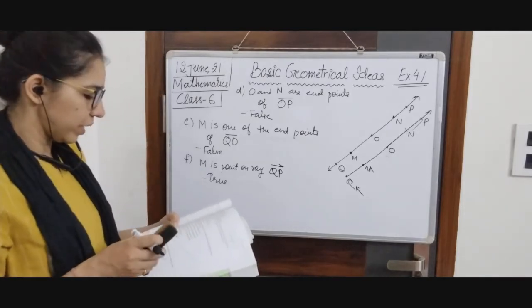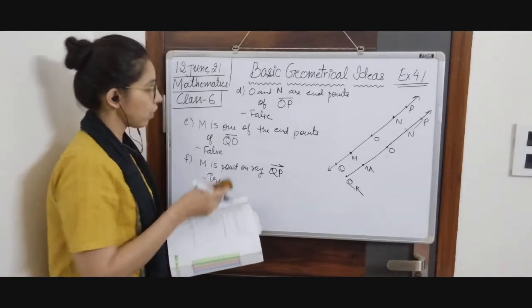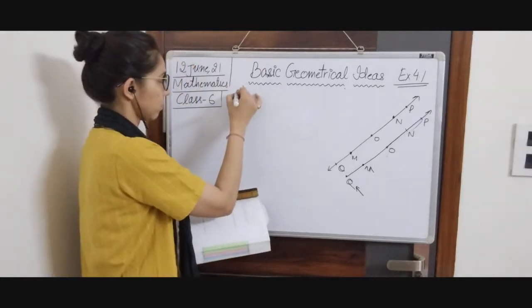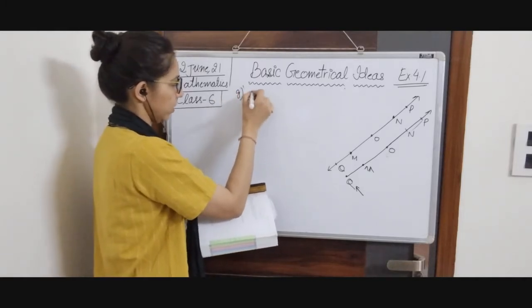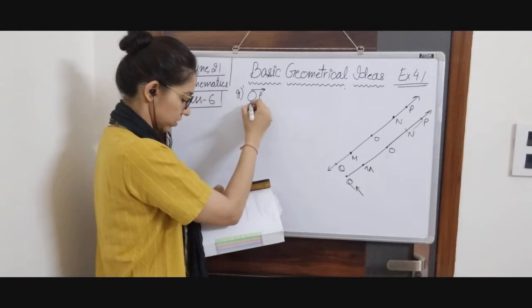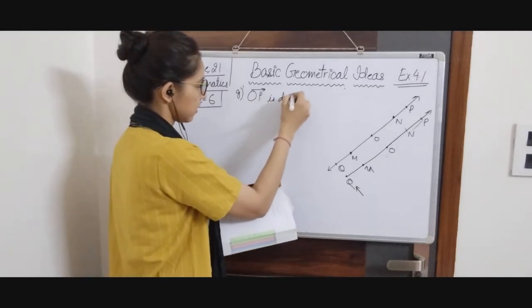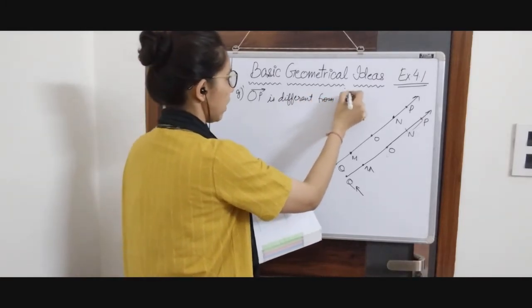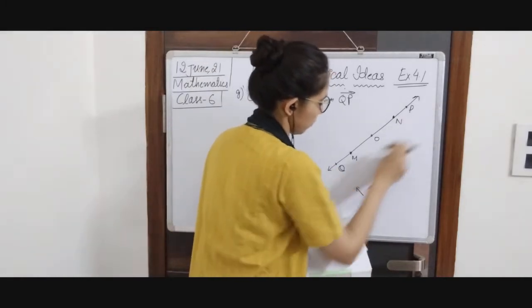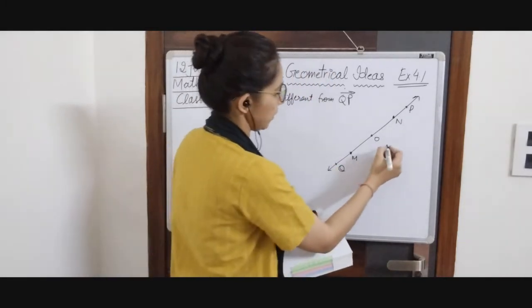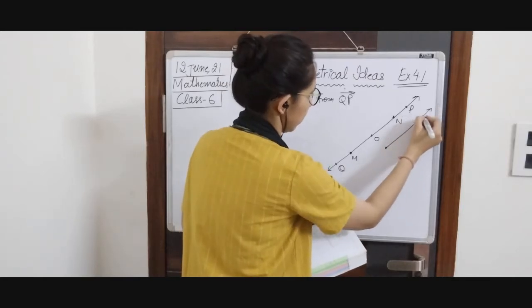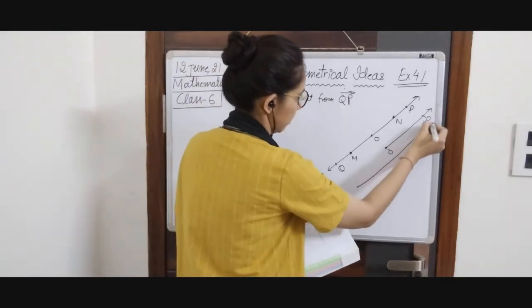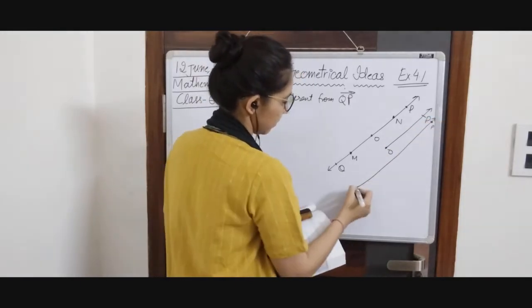Next one is ray OP is different from ray QP. O is the starting point. Now we are going to draw both the rays. OP is this ray and QP is this ray.